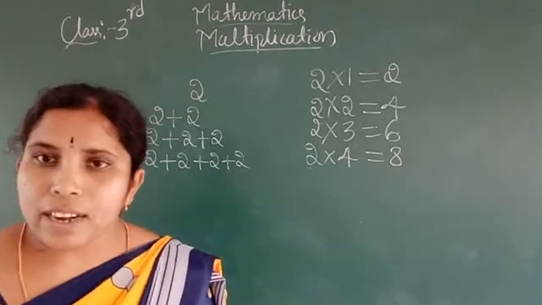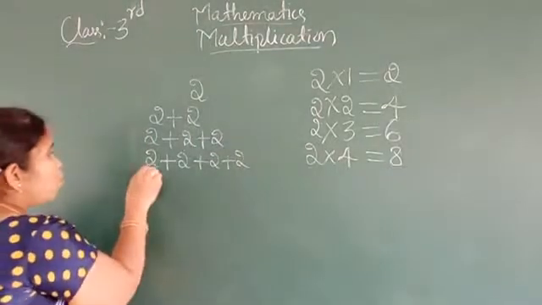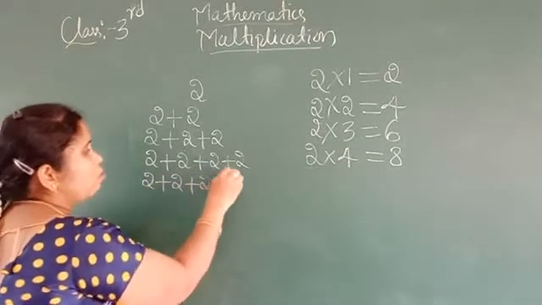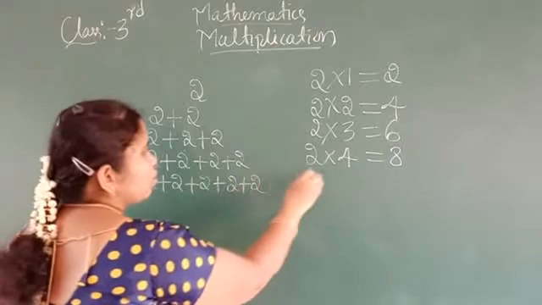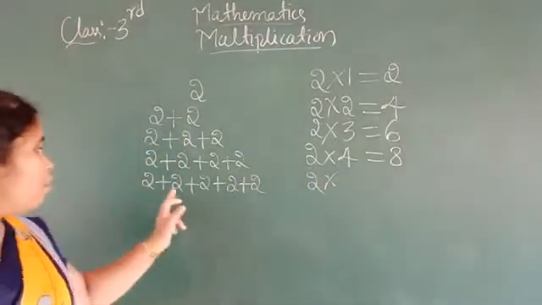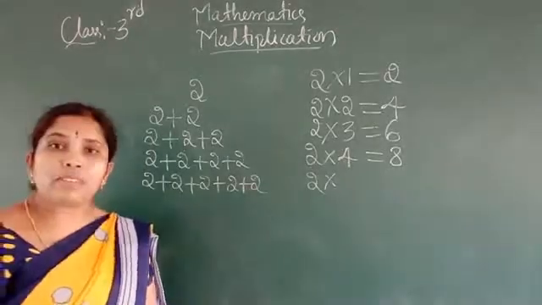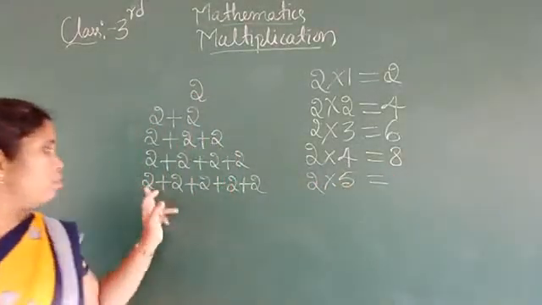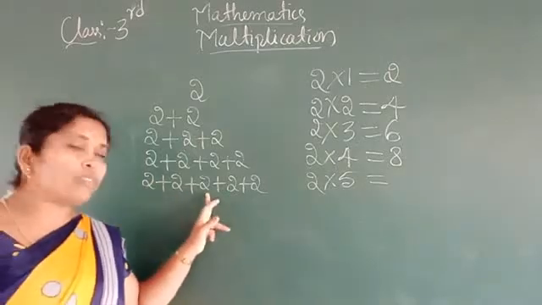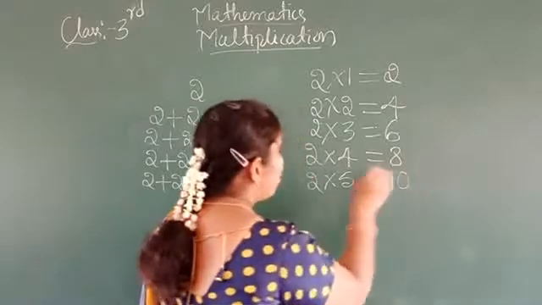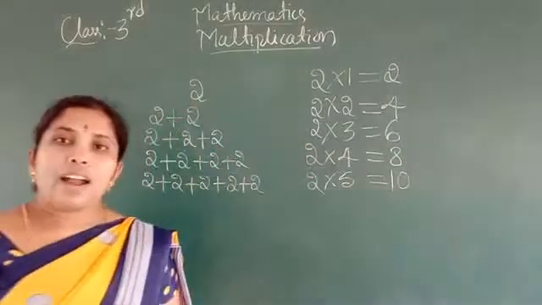Do you understand? Next, 2 plus 2 plus 2 plus 2 plus 2. See, how many times is 2 there? 1, 2, 3, 4, 5 times. What is the sum? 2 plus 2 is 4, 4 plus 2 is 6, 6 plus 2 is 8, 8 plus 2 is 10. Then what are 2 5s? 10.